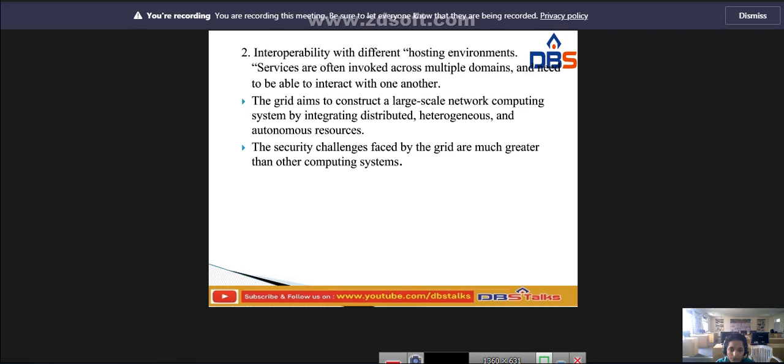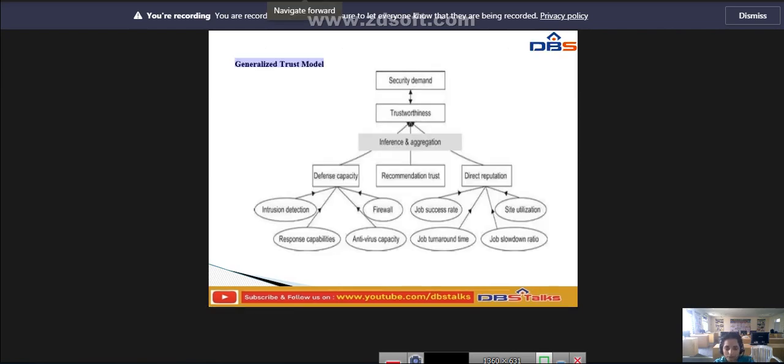network computing system. What is the grid's aim? It needs to construct a large scale network computing system by integrating distributed, heterogeneous and autonomous resources. The security challenges faced by the grid are much greater than those of other computing systems. Compared to other computing systems, the grid faces many security challenges. These are the three important challenges provided by the grid. Next, coming to the diagram.